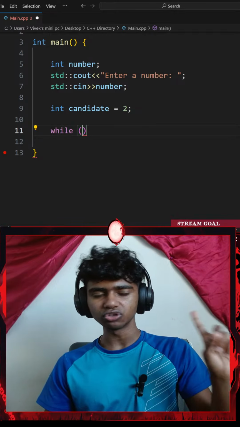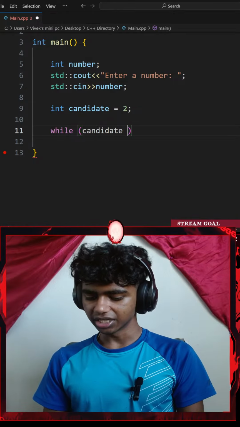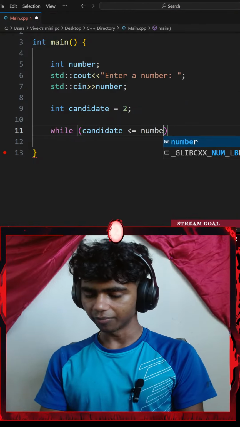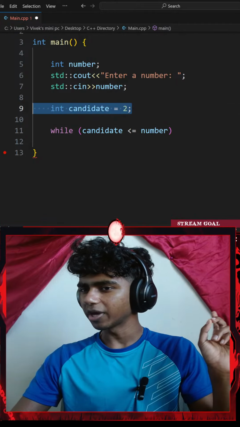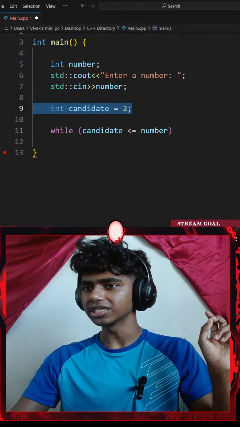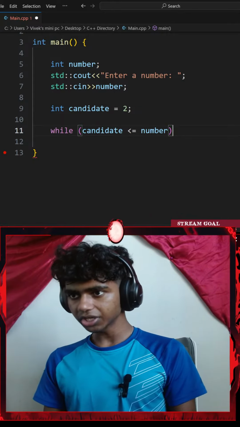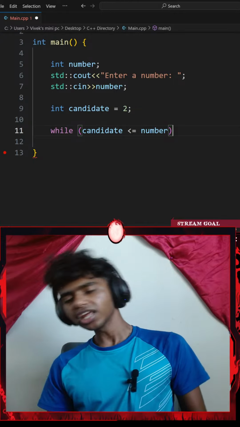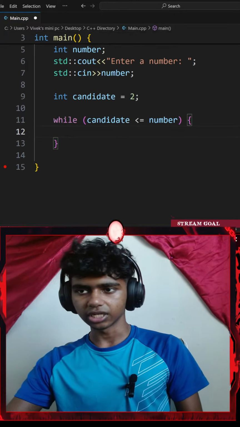I need to ask the use of candidate here. So if my candidate is less than or equal to my number variable, I'm pretty sure this means that this limits my number to be less than 0. Okay, fact check me, guys. Can negative numbers be prime as well? I'll go with a pair of curly braces, and then let's see.